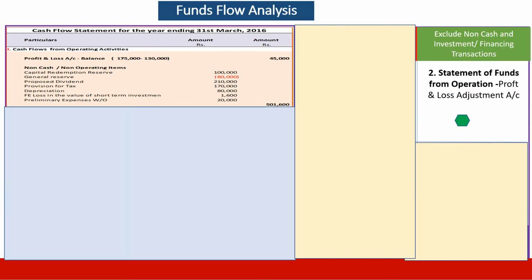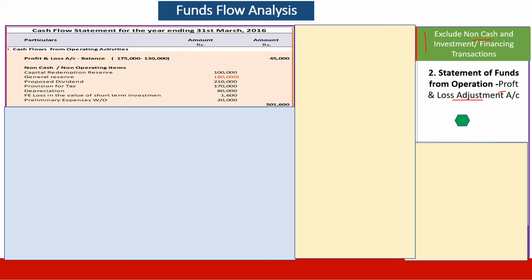Then there is the statement of profit and loss adjustment account. In case of cash flow, we prepare the first part of it, cash flows from operating activities, wherein we exclude non-cash expenses like depreciation, write-offs and others.